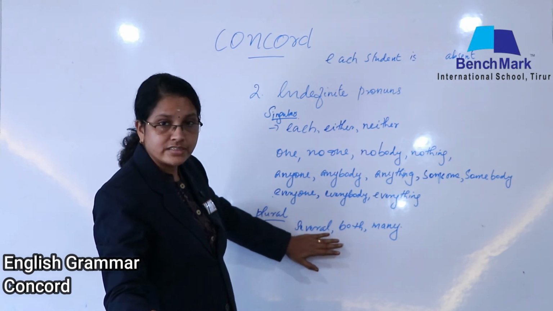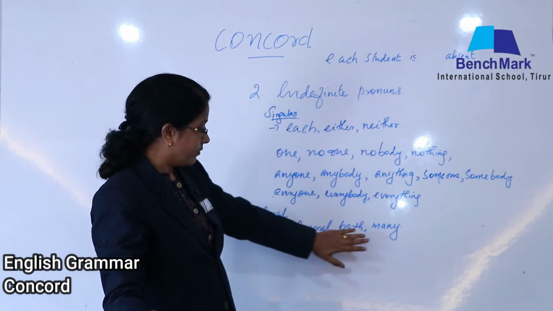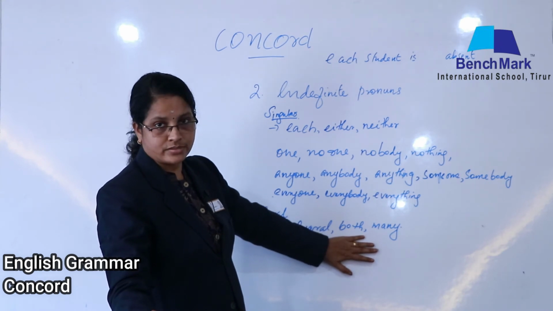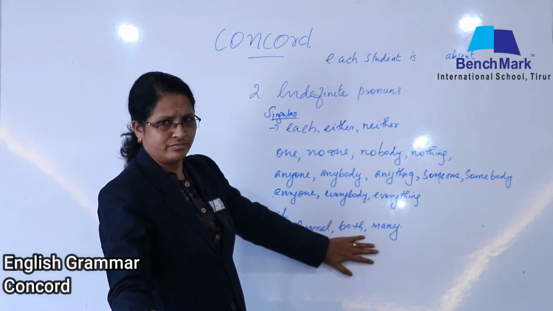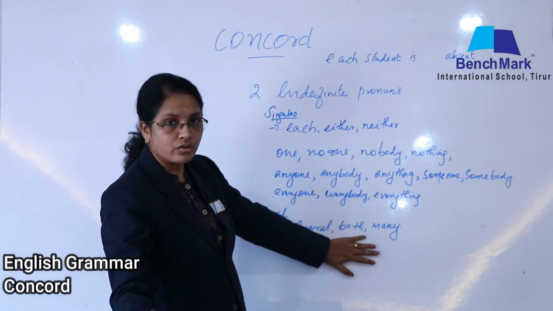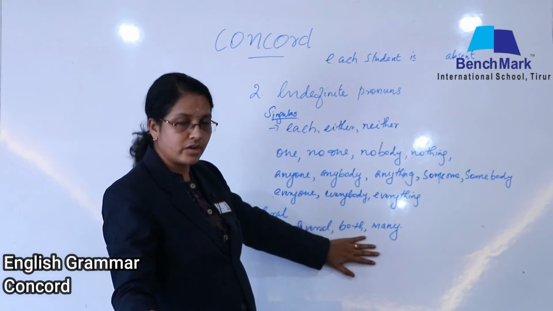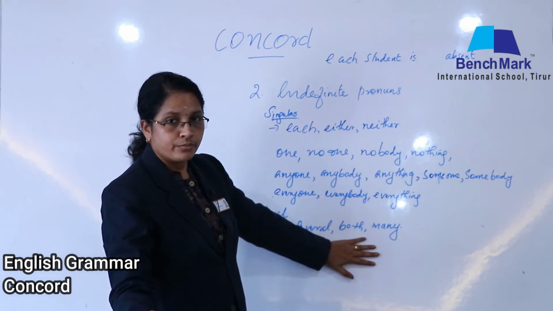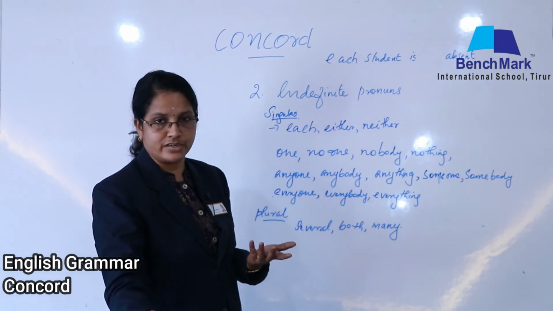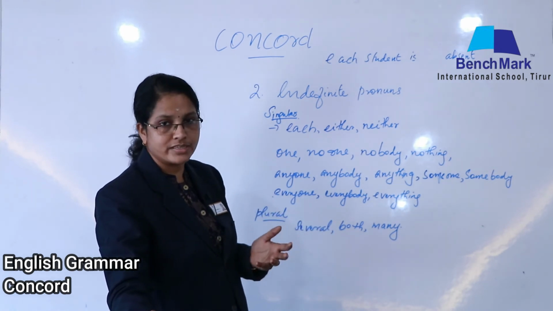Several students are. Then both are. When we are talking about two friends, we will not say both is good, we'll say both are good. So only both are will come. Both is will not come because both is a plural form. Okay. Many. From the word itself we understood, because it shows more than one in number, is it?